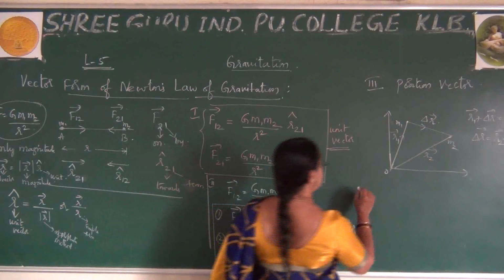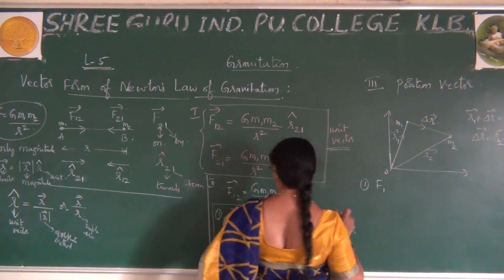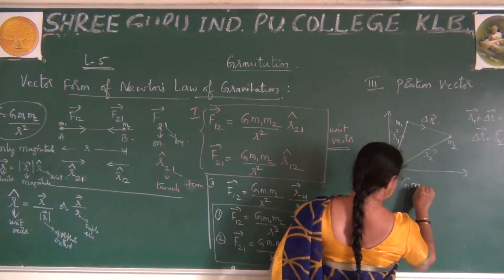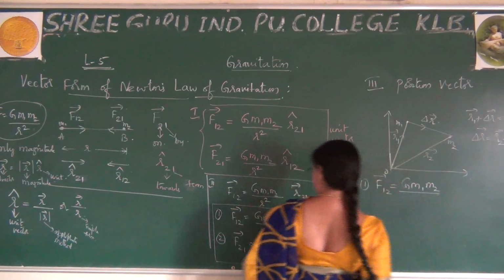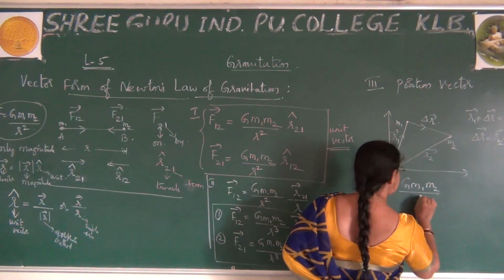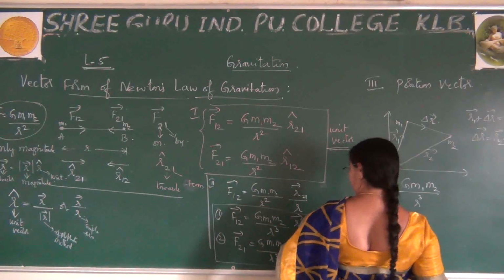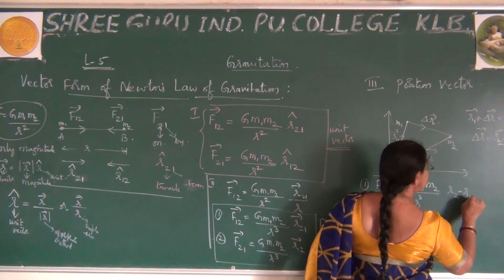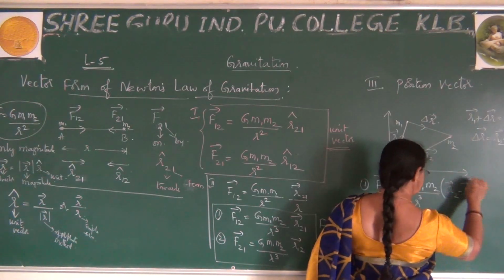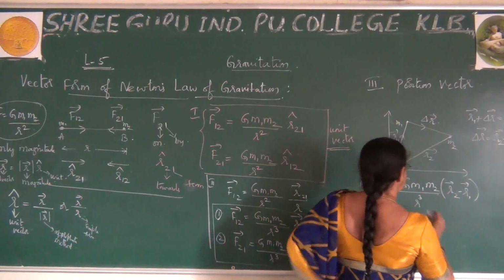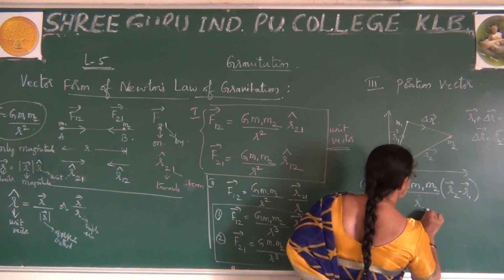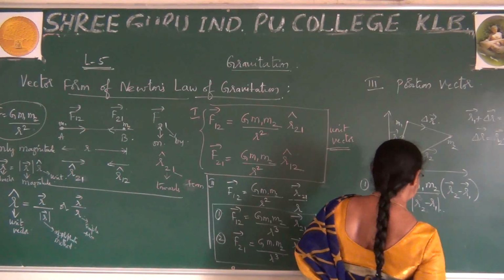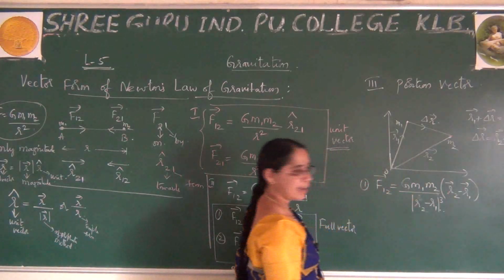For the first one, F12 is equal to G m1 m2 by r cube, times r21, so I write here r2 minus r1, divided by modulus of r2 minus r1. You can write like this.